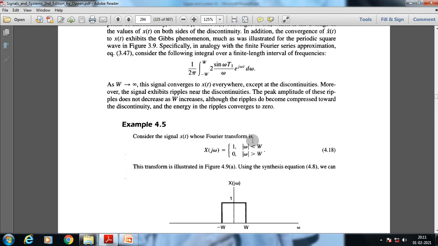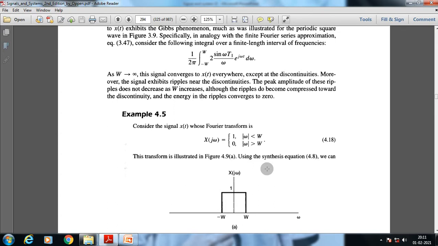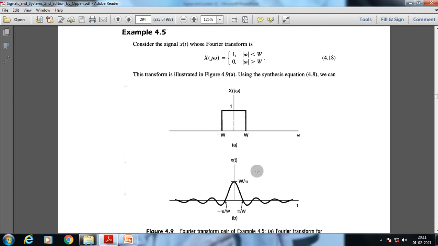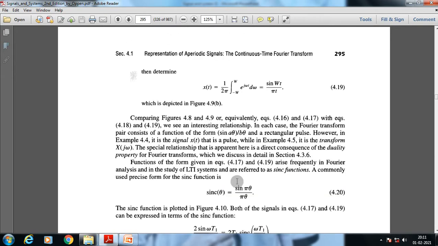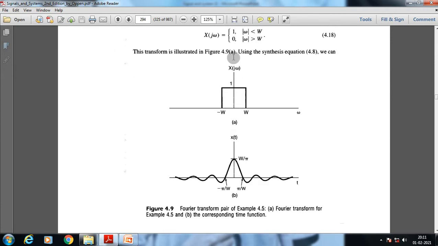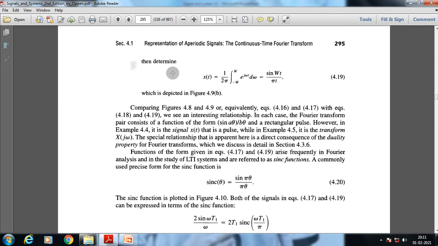Okay, the signal x of t whose Fourier transform is this. The transform is illustrated in figure 4.9, using this synthesis equation. This is the X of j omega of the specific signal, and this is the x of t of this signal. Now we have already understood that this is the synthesis equation. We can write here that x of t is equal to this.